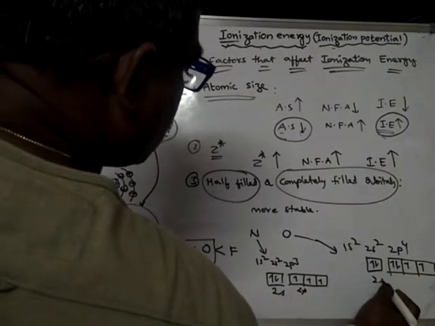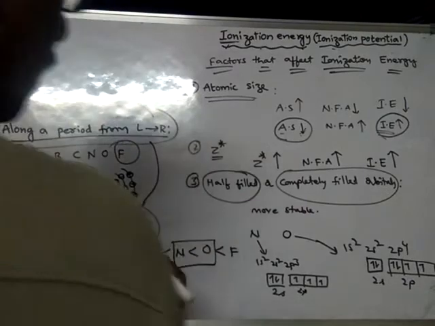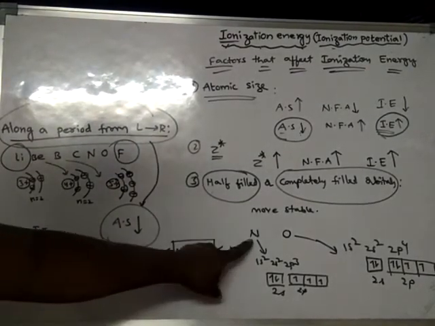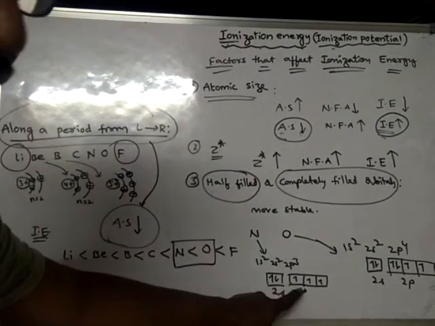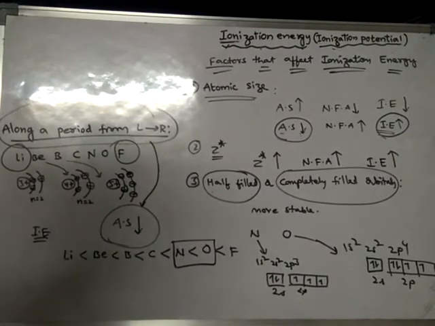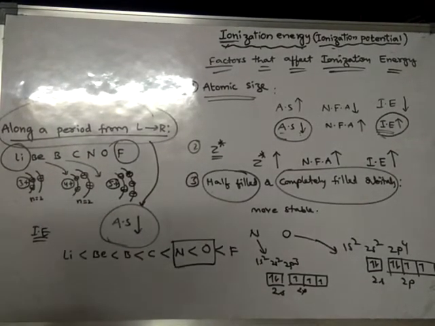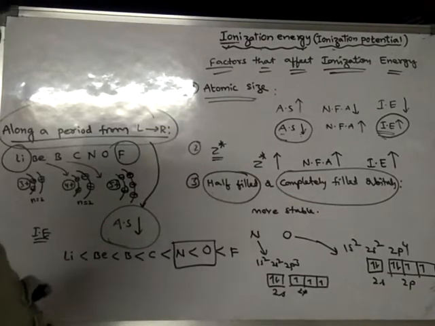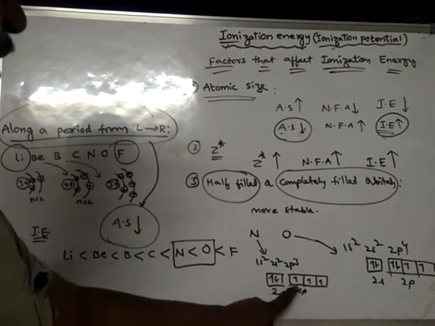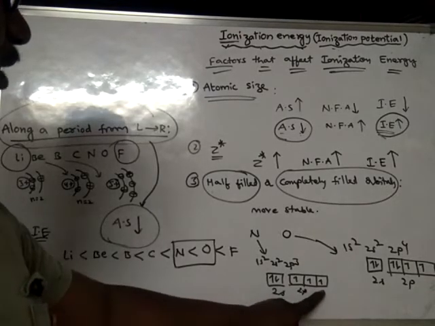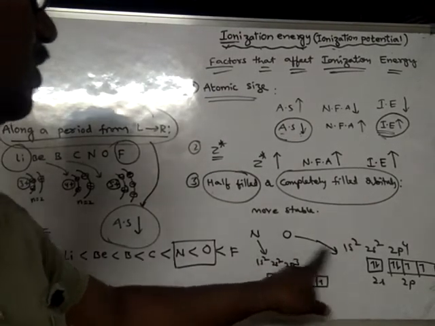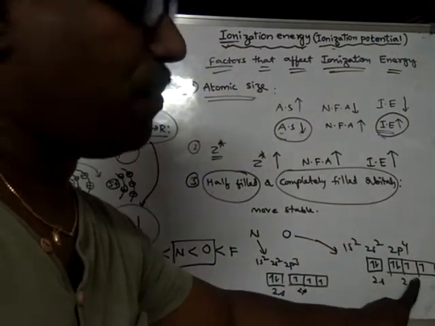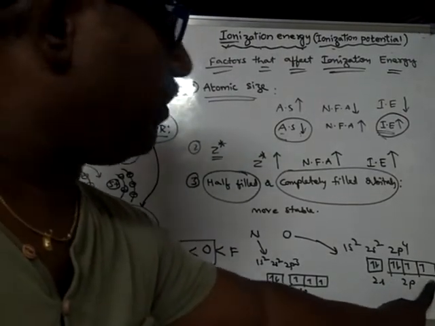Here also it is 2s and it is 2p. See, in the nitrogen atom, this is called half-filled electronic configuration. Already we have seen half-filled, completely filled and partially filled electronic configuration. So nitrogen is having half-filled electronic configuration, whereas oxygen is said to be partially filled. It is not completely filled.